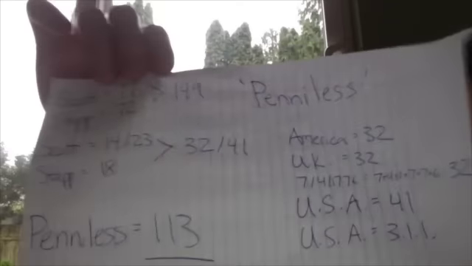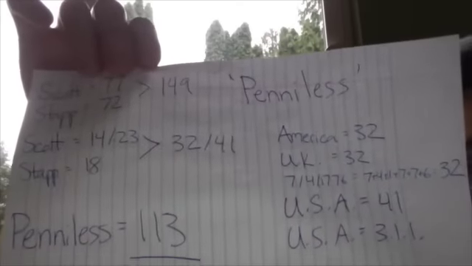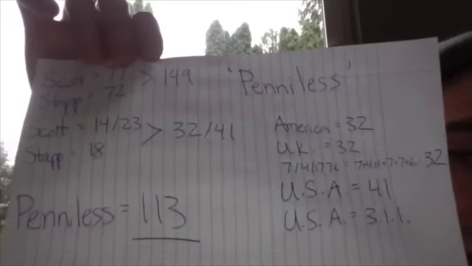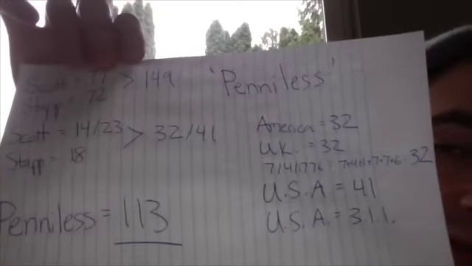311. So now let's go over here and look at Scott Stapp again. His name, with the reduced method, can sum to 32 and 41. It can also sum to 50. I should have wrote 50 up there as well. If you sum America with simple English gematria, it sums to 50. Think about that. America equals 50. How many states are there in the United States of America? There are 50.